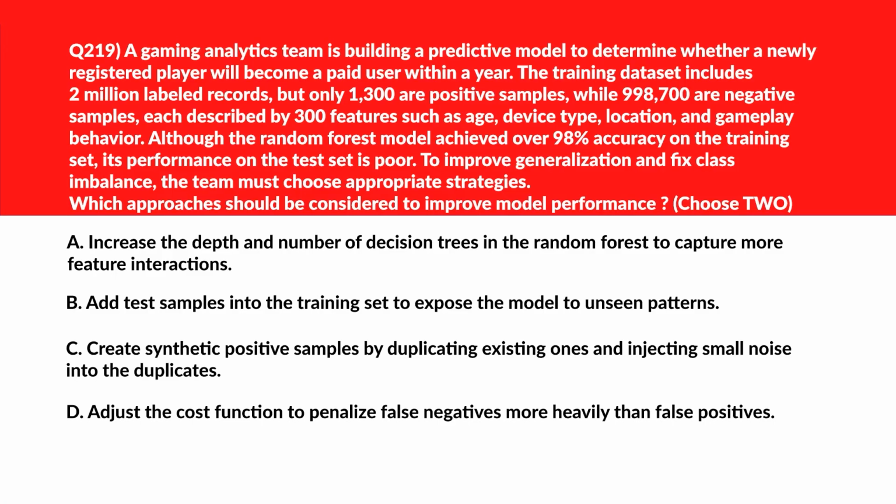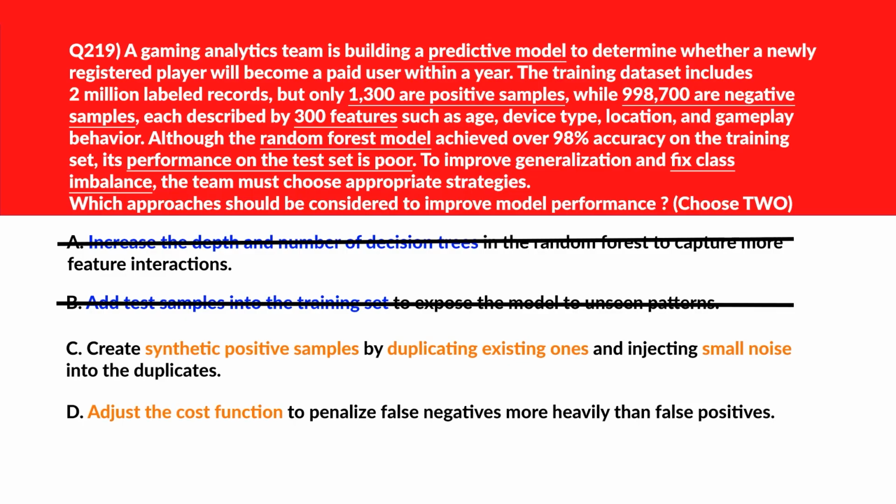Alright, now this is a multiple choice question. We need to select two correct answers. Option A says increase the depth and number of decision trees in the random forest to capture more feature interactions. Adding deep trees increases complexity and worsens overfitting without addressing imbalance. Incorrect. Now let's move to option B. B says add test samples into the training set to expose the model to unseen patterns. Including test data in training compromises model evaluation and inflates performance metrics. We'll reject it. We'll move to option C.